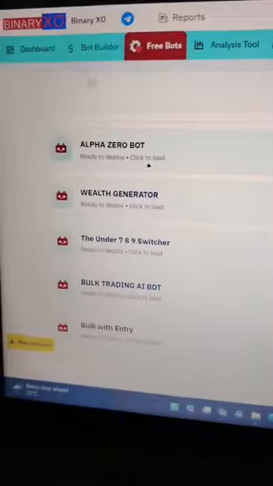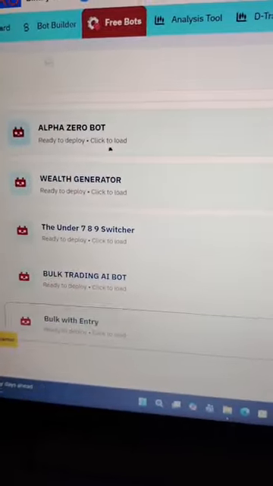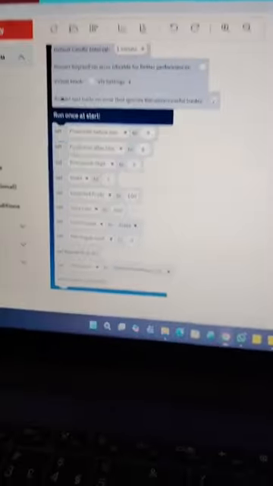660 account. So I'm going to see how much you're going to make on bulk trading. So I'm going to select this bulk trading with entry. It's available on Freebots, so select that one, and then I'm just going to put the stake. I'm just going to increase the stake.